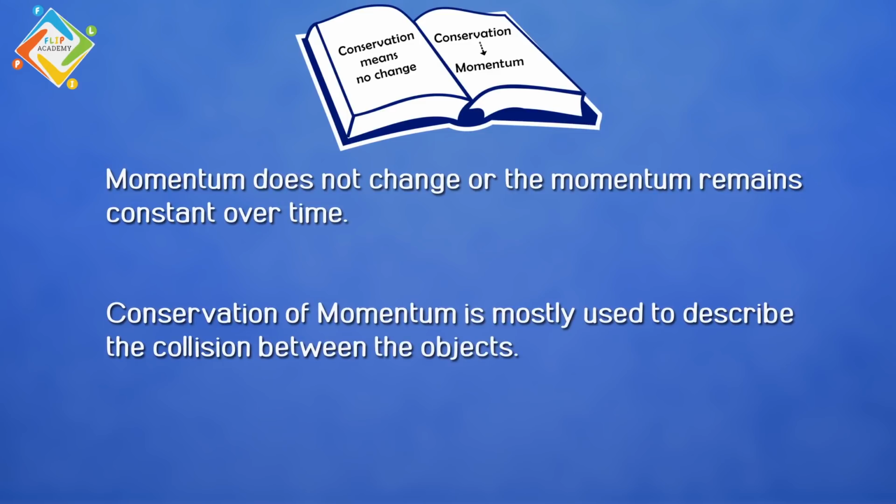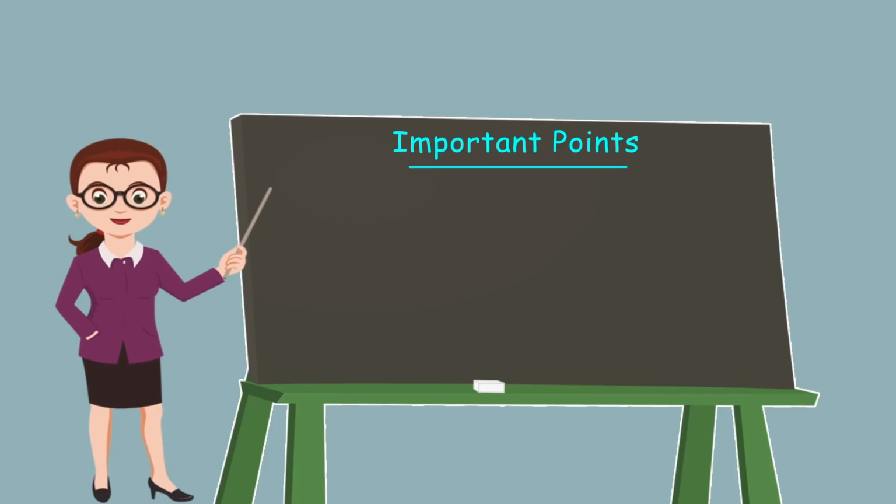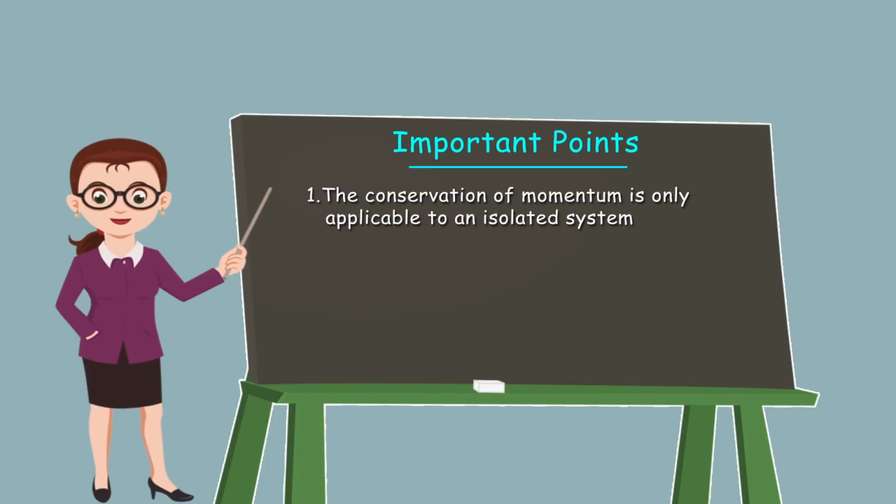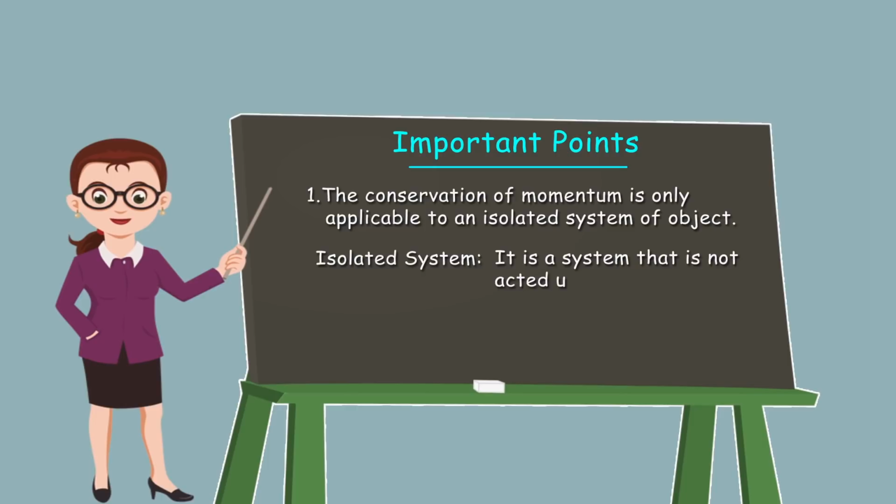जो important point है इसमें और note करने वाली चीज है that is the conservation of momentum is only applicable to an isolated system of objects. अब देखिए isolated system का मतलब क्या होता है. Basically it is a system that is not acted upon by any external force.